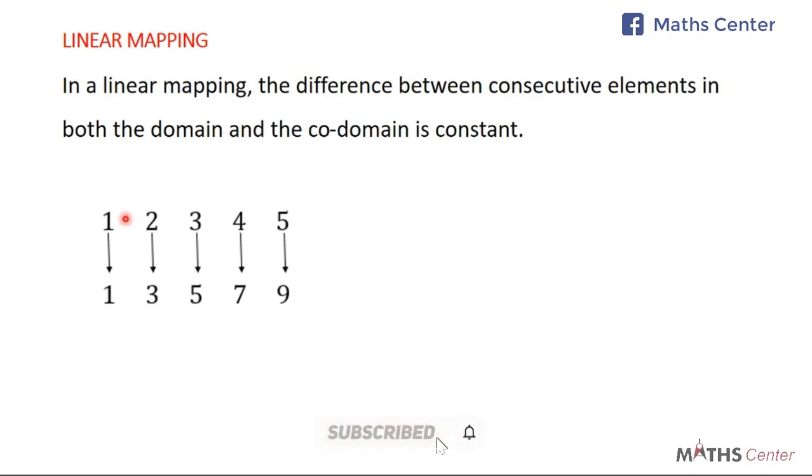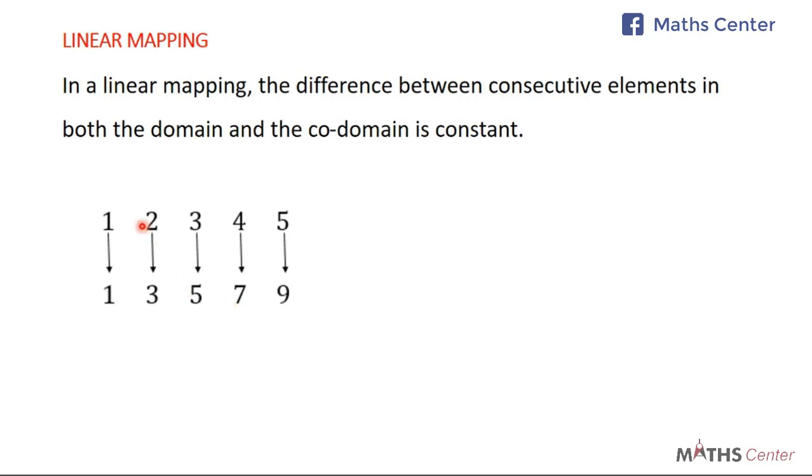So you can see that between two consecutive elements, between 1 and 2, between 2 and 3, the difference is constant. It's not just for the domain. In this case, this is the domain. It's also constant for the codomain too. For the codomain, you can see that the difference between 1 and 3 is 2. The difference between 3 and 5 is 2. The difference between 5 and 7 is 2. The difference between 7 and 9 is 2. So if it is a linear mapping, then the differences between consecutive elements in the domain and between consecutive elements in the codomain must each be constant.